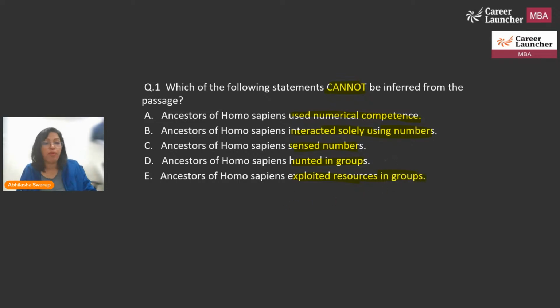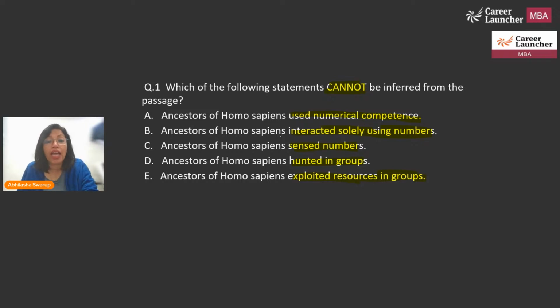You can start typing out your answers in the chat box. I'll wait for your answers, guys. Come on. Waiting for your answers. Which of these is the correct answer? Waiting for your answers, guys. Come on. Which of the following statements cannot be inferred?